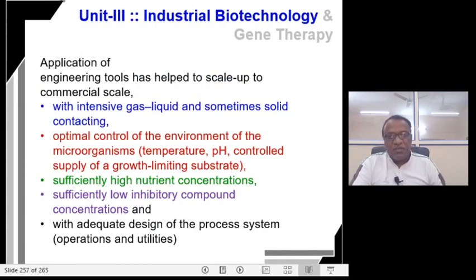Right. So the application of engineering tools has helped to scale up to commercial levels.